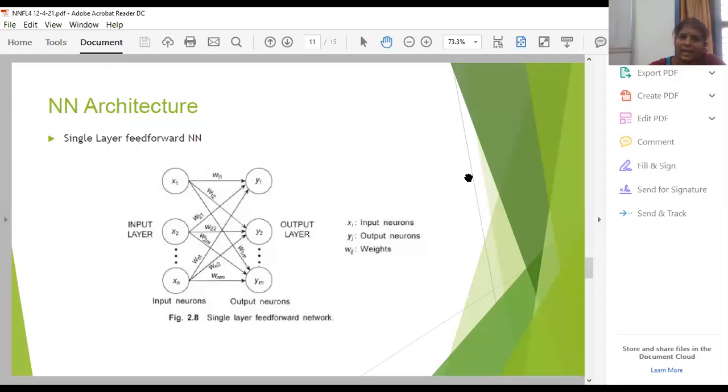So in this single layer feed forward neural network, X1, X2, and so on up to Xn represent the input neurons, and Y1, Y2, and so on up to Ym represent the output neurons.